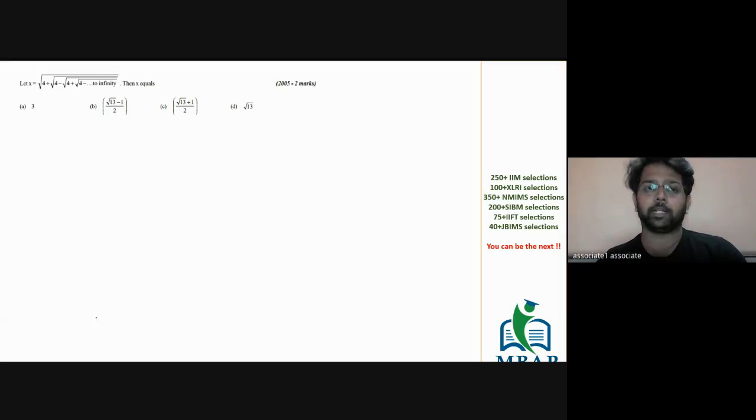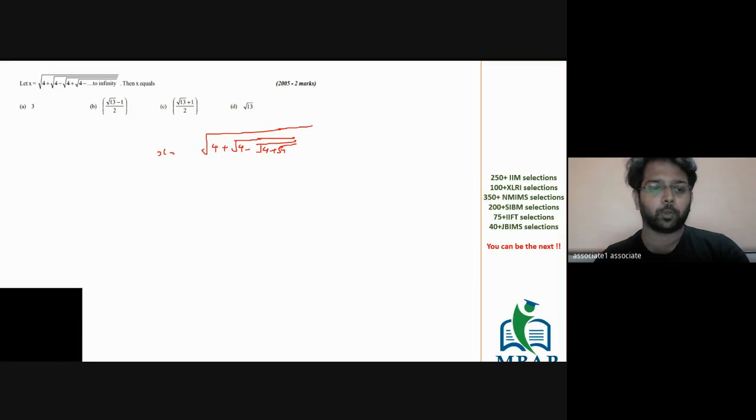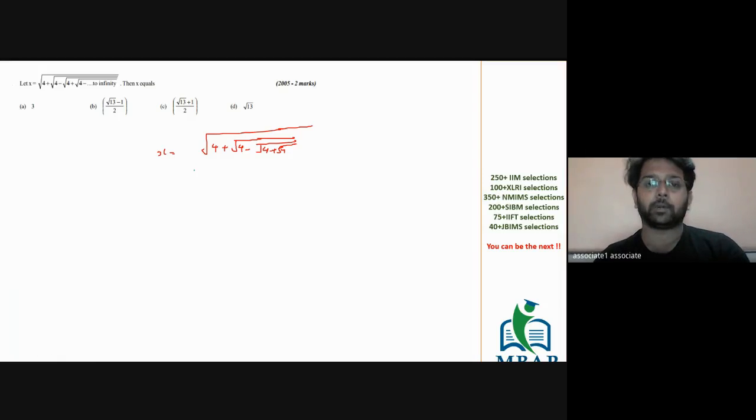The whole expression, if you look into it, is x equal to root of 4 plus root of 4 minus root of 4 plus root of 4 and goes on. This goes till infinite, right? Now the only thing I want you to look into is, can you break down the sum?